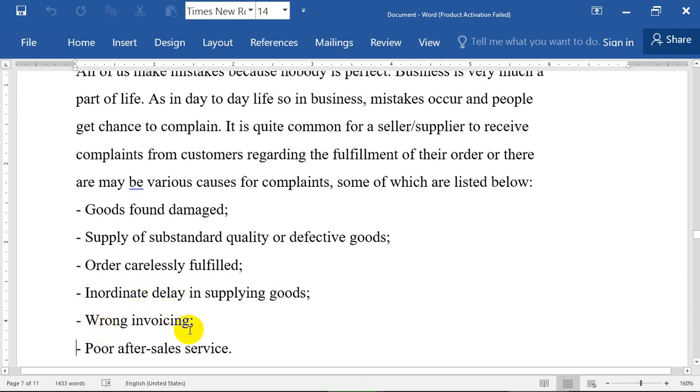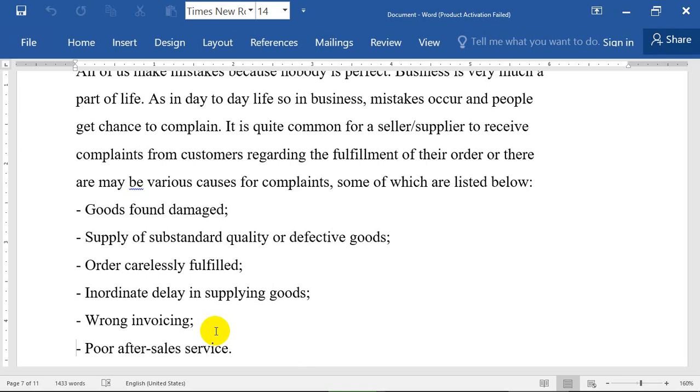Wrong invoicing. What does it mean? Sometimes the buyer and seller have a deal, for example, about the amount of the goods, for example $6,000 or €8,000.